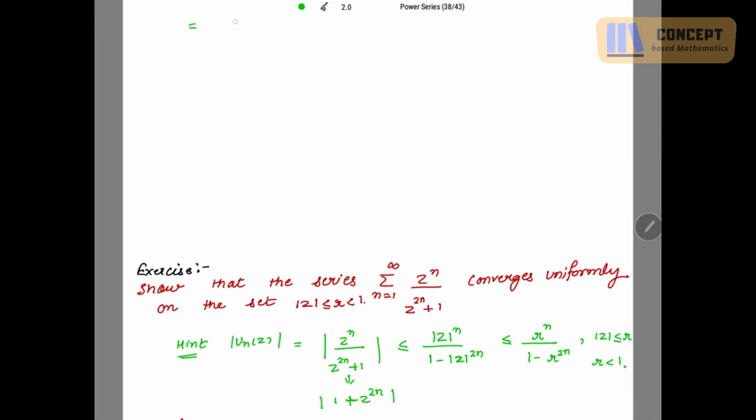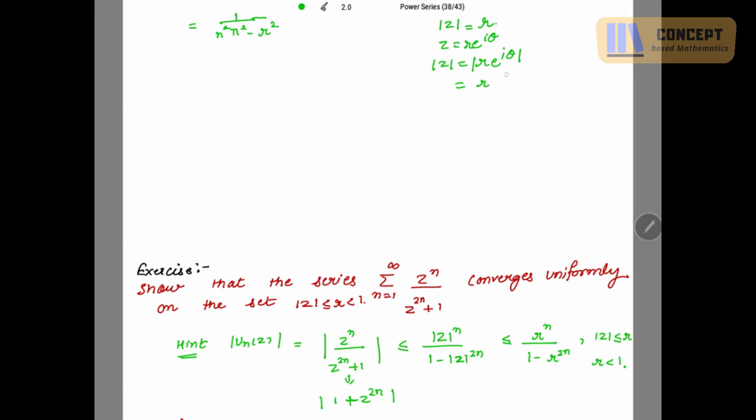Next, this is further equal to 1 over n square pi square minus, now what is mod of z? This is r, so this is r square. We know that the absolute value, that is the modulus of z, is r. z is equal to r e to the power iota theta in polar coordinates. So mod of z is equal to r times mod of e to the power iota theta.